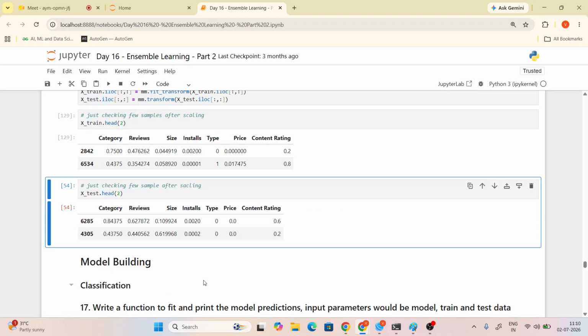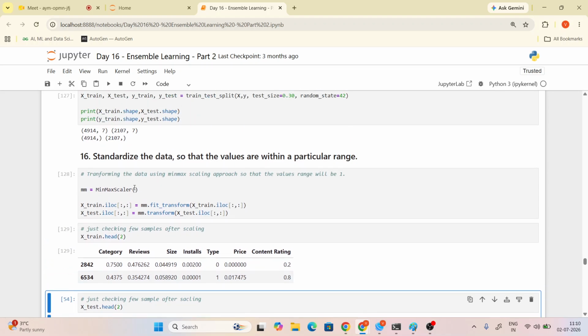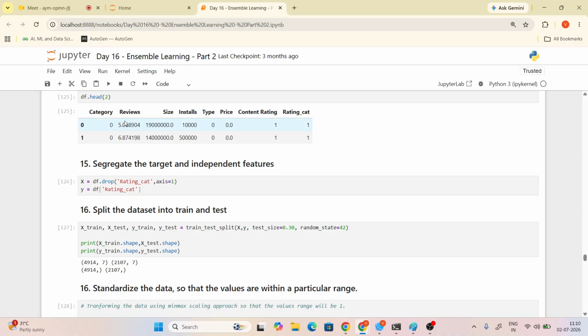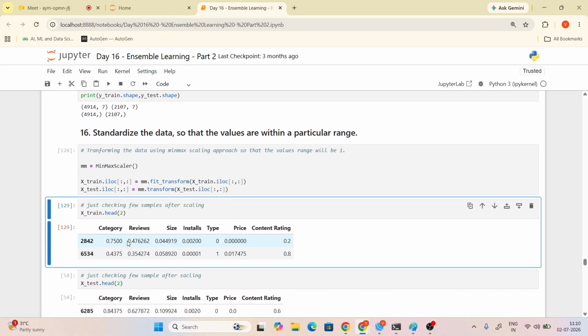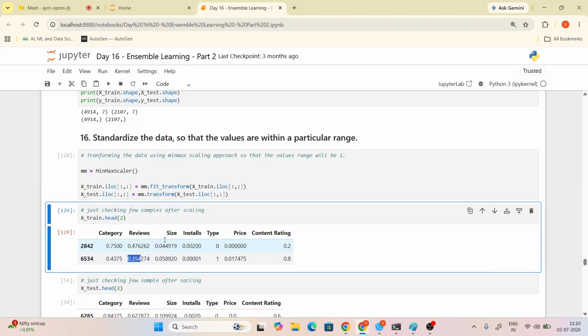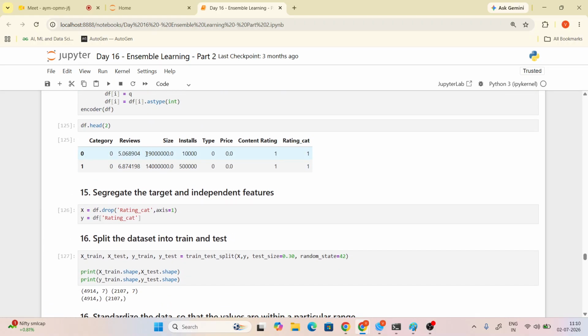Right? Now you can see. So what does it convert 5.0 and 6.8 to? As a min max scalar, it gives a smaller scale value, right? 0.4, 0.3, right? It converted that value to this, the min max scale value.